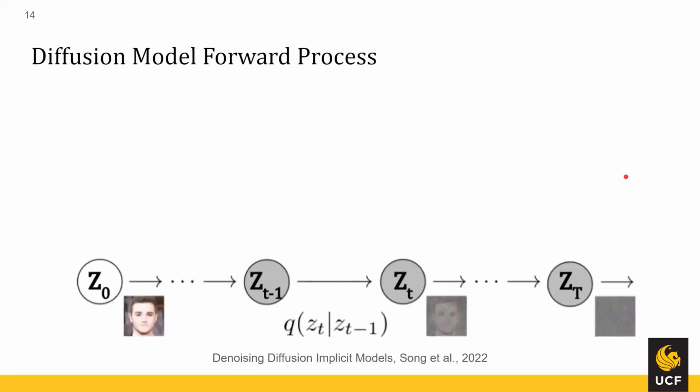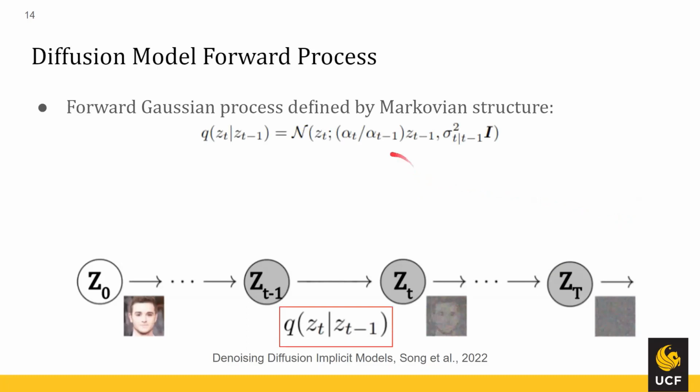So now that we've covered the efficient UNet, I'll do a quick overview of the diffusion model. It's pretty similar to what we've seen before, but it's still worth covering. So in the forward process, they're going to have this Gaussian process defined by Markovian structure. We've seen this many times before. This is a definition of constantly noising an image from 0 to capital T until we reach our final distribution of normal distribution of noise.